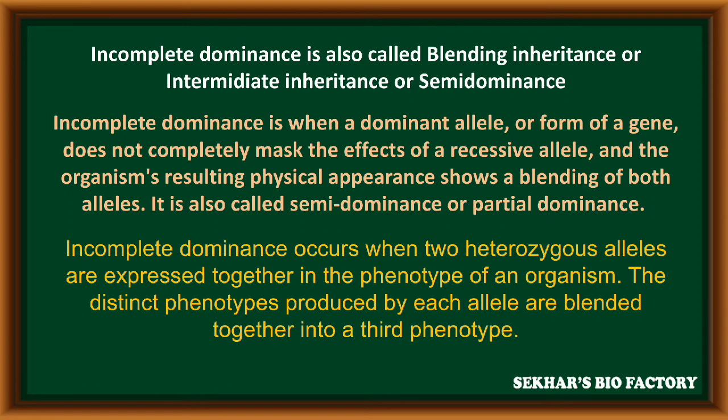Incomplete dominance occurs when two heterozygous alleles are expressed together in the phenotype of an organism. At this time, the distinct phenotypes produced by each allele are blended together into a third or new phenotype in that organism.